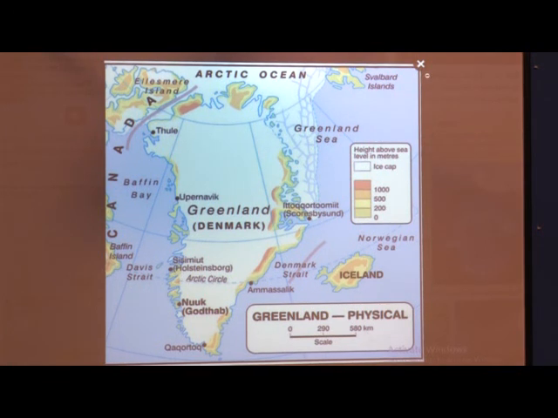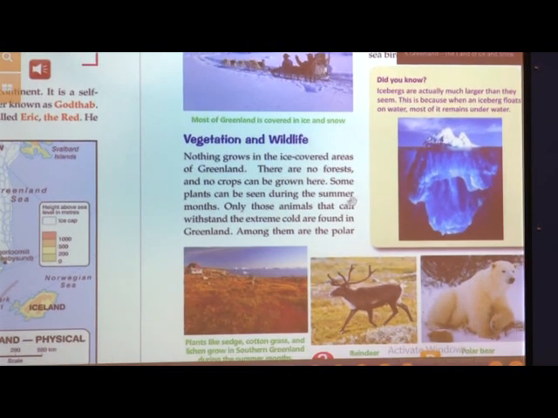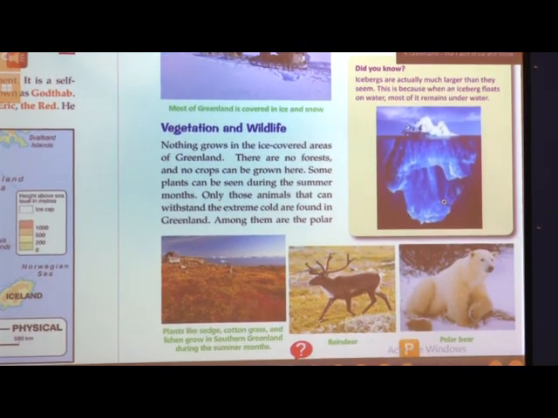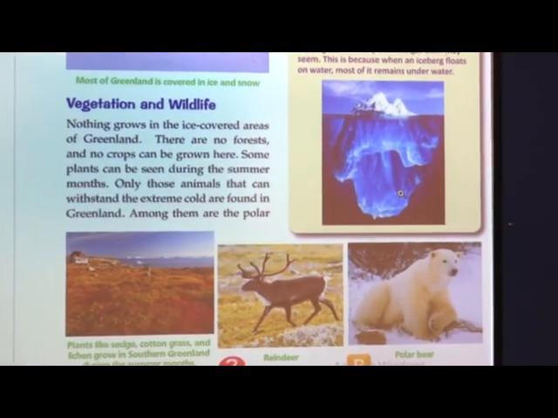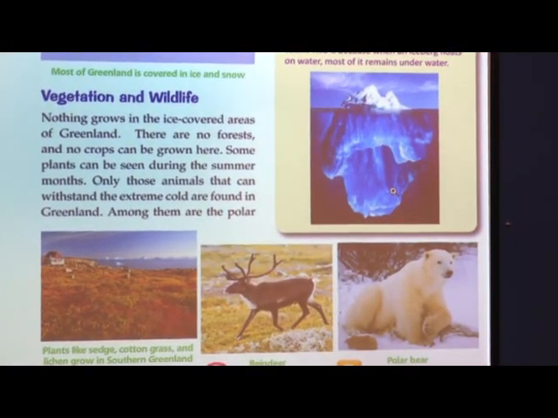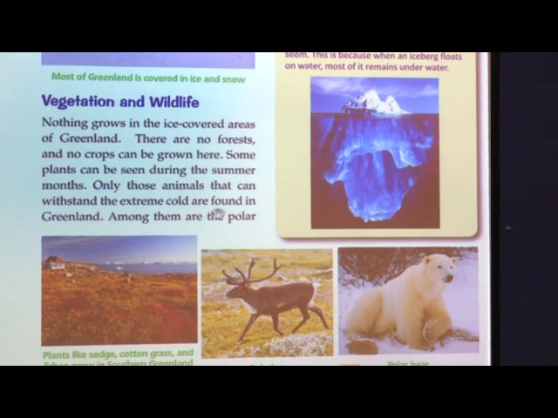Now wildlife, the wildlife of Greenland. Which animals can survive there, which can bear the extreme cold? Only those animals are found in Greenland. Which are those animals?